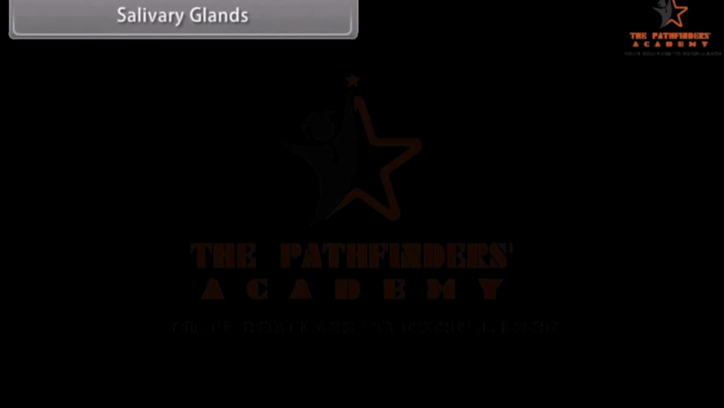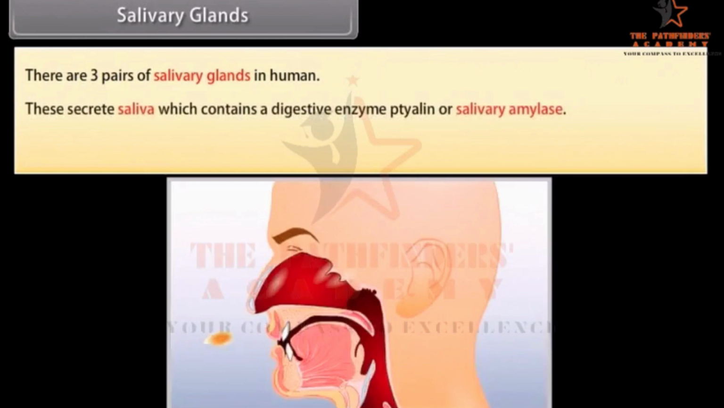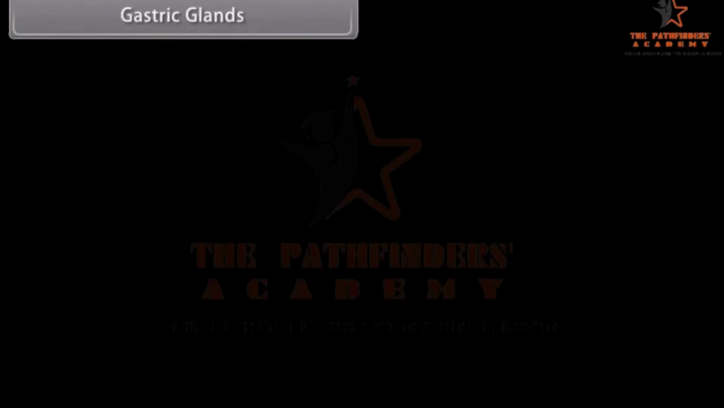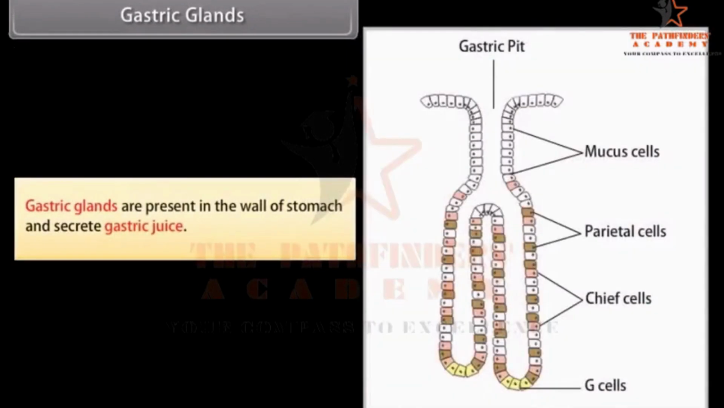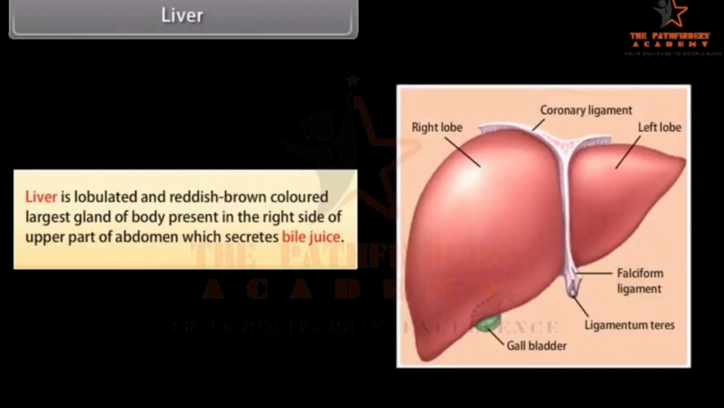Salivary glands. There are 3 pairs of salivary glands in humans. These secrete saliva, which contains a digestive enzyme ptyalin or salivary amylase. Salivary ducts open in the buccal cavity. Gastric glands. Gastric glands are present in the wall of the stomach and secrete gastric juices. Liver. Liver is a lobulated, reddish-brown colored, largest gland of the body, present on the right side of the upper part of the abdomen, which secretes bile juice.